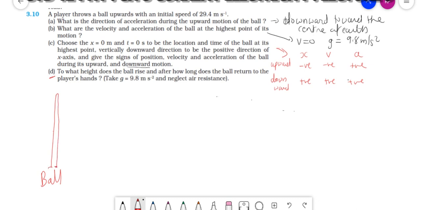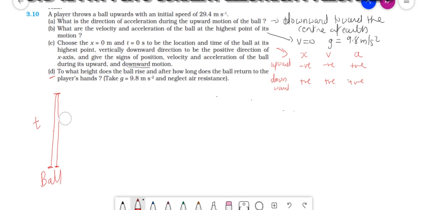If the time it takes from the ground to the top position is t, then it will take the same time to return to the ground. Means if the time taken by the ball to reach the height is 5 minutes, then in exactly 5 minutes it will come from the highest position to the ground. So use this shortcut, we only need to find the first time.